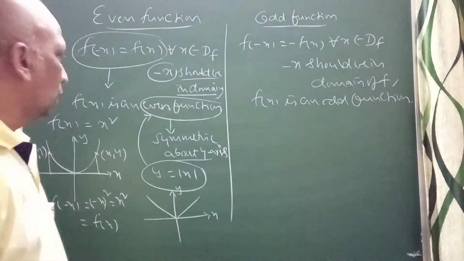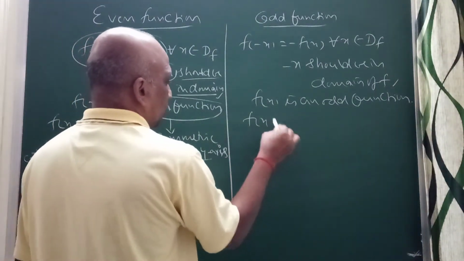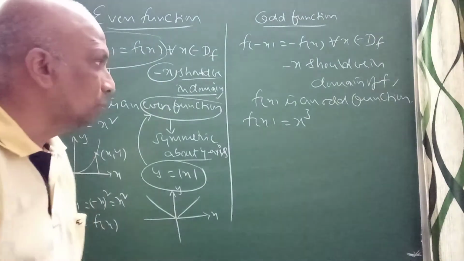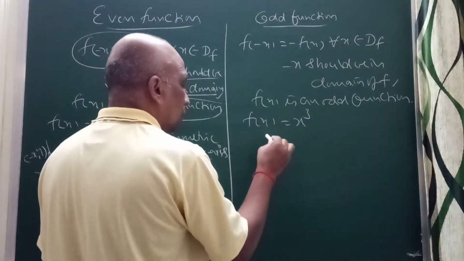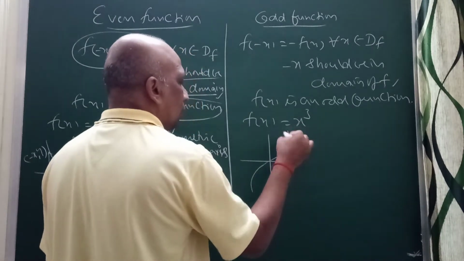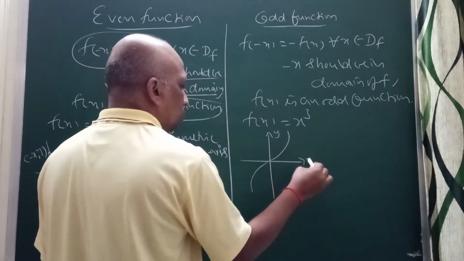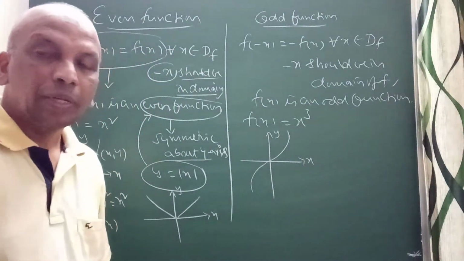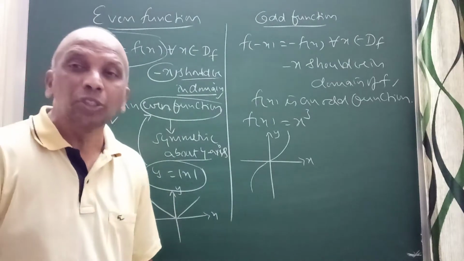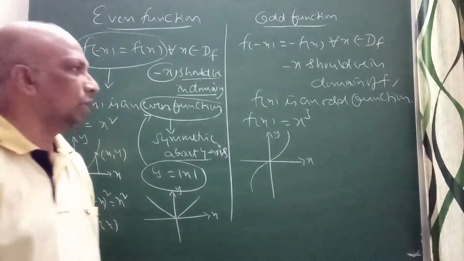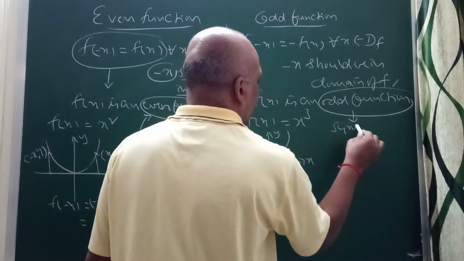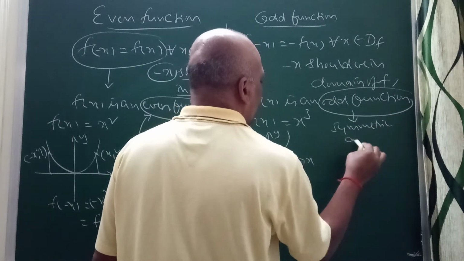For example, think again f of x equal to x cube. If I take f of x equal to x cube, you can observe here the graph will go like this. This is x cube. It is symmetric with respect to the origin. An odd function is symmetric with respect to the origin. Remember, an odd function is always symmetric about the origin.